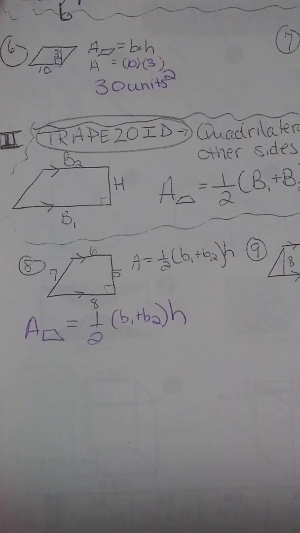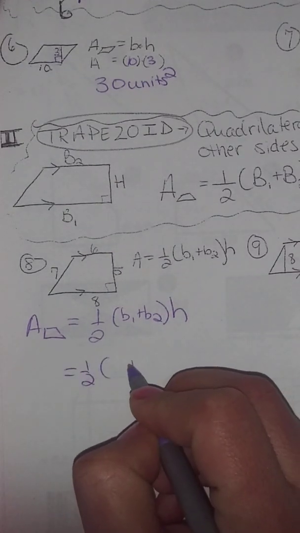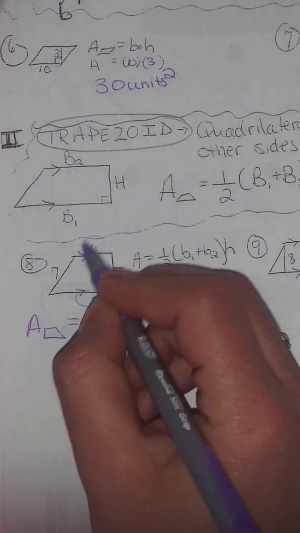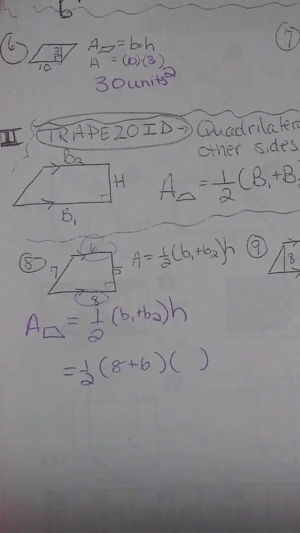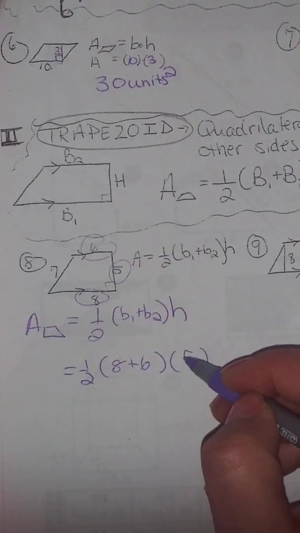So the bases, remember, are the ones that are parallel. So I'm going to fill this in. The bases are the parallel ones, so that would be 8 and 6 together. And height has to be perpendicular, so there's my right angle. Here's my perpendicular side right there.